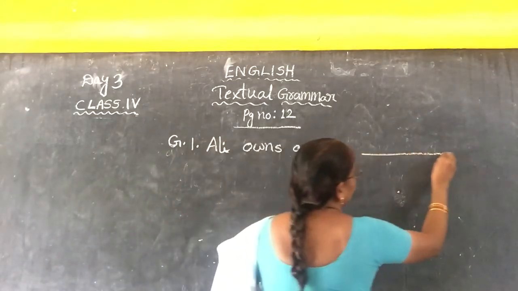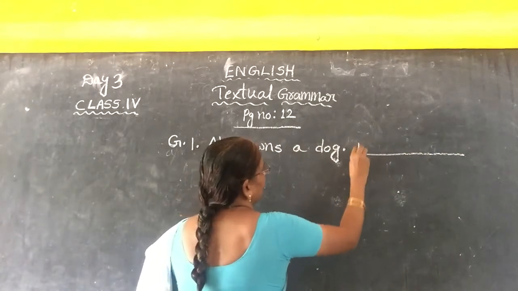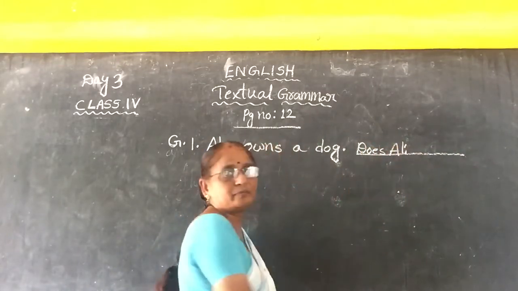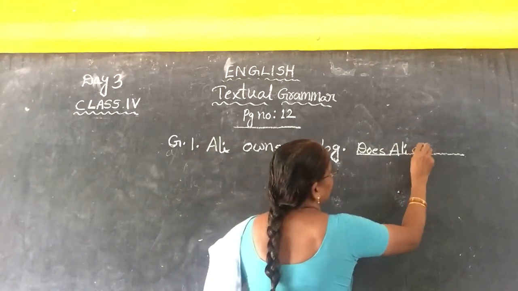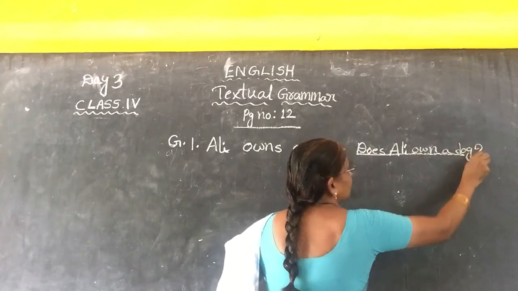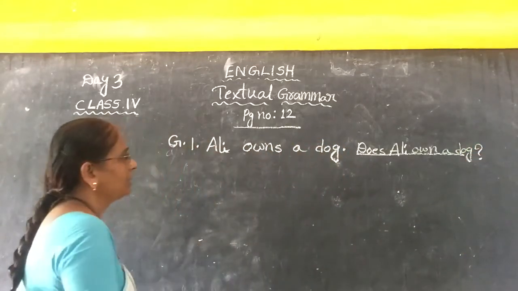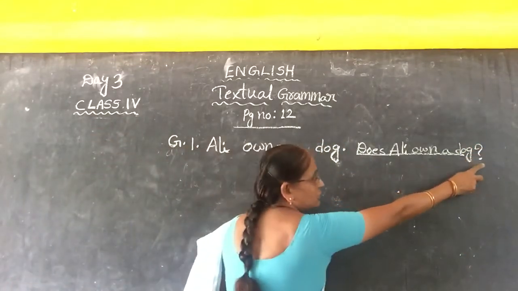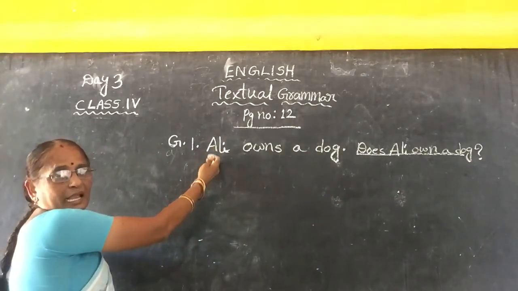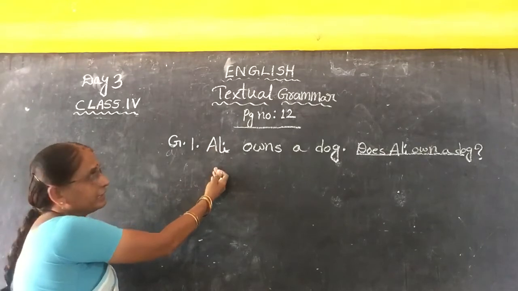See? Does Ali own a dog? Question mark. So which punctuation mark did I keep here? Question mark. See, this is a declarative or assertive sentence.